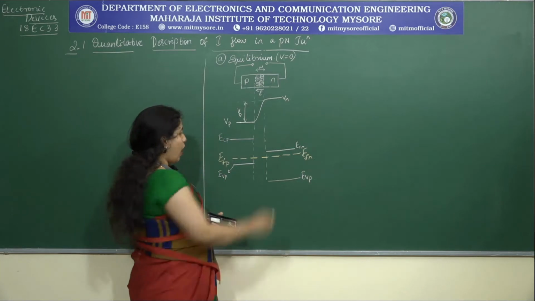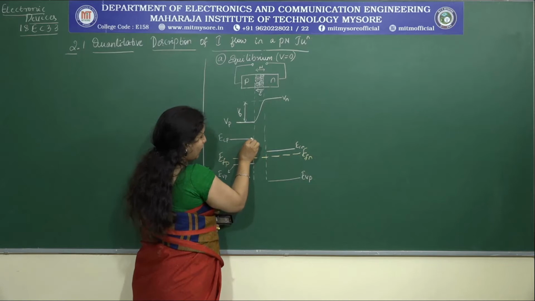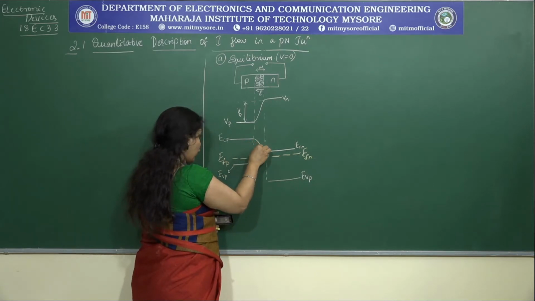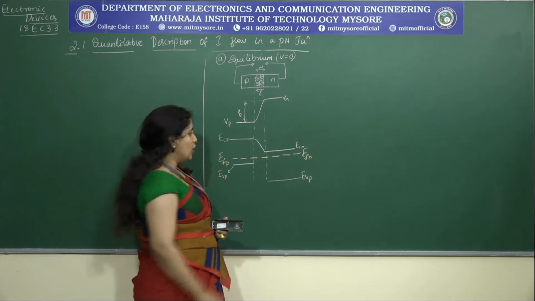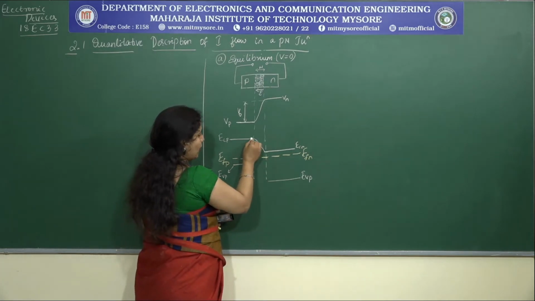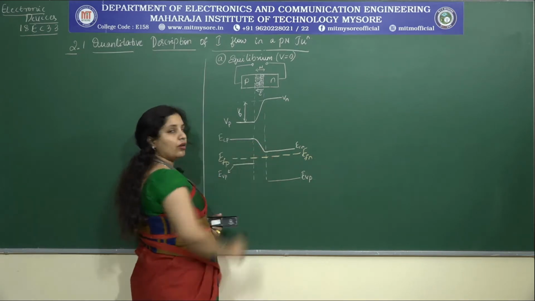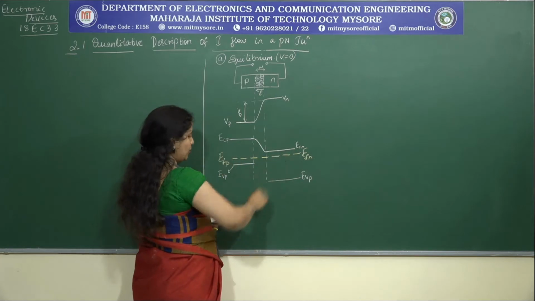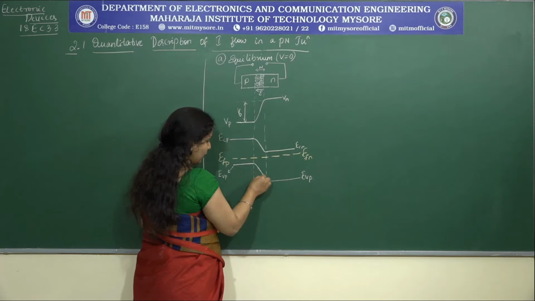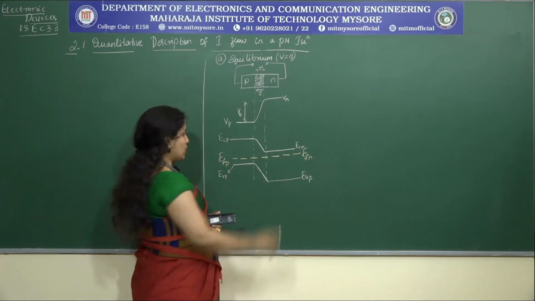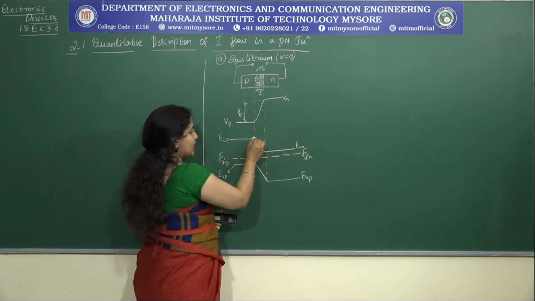Done? Now, how will I show this energy band separation? This is shown by a slope. We will not go into the details of how this is basically shown. That is not in the syllabus. So, you just remember that this is shown by a slope which connects these two energy levels near the conduction band and which connects the valence energy levels like this. Done. Always remember the spacing should be uniform.